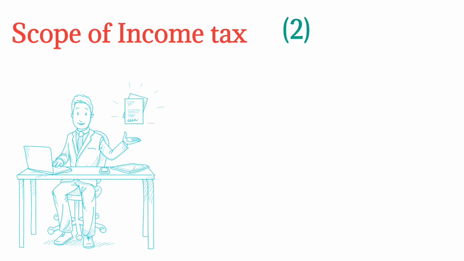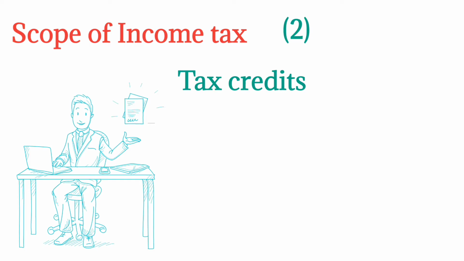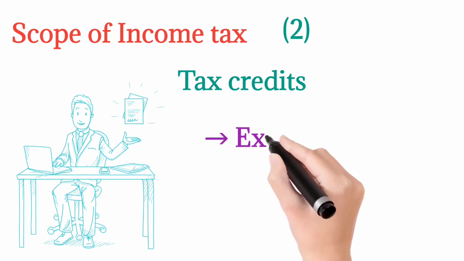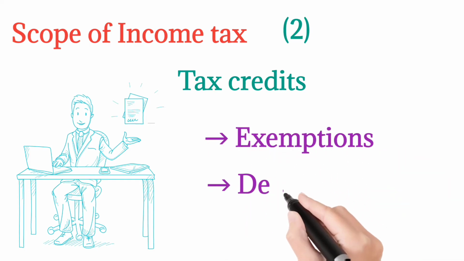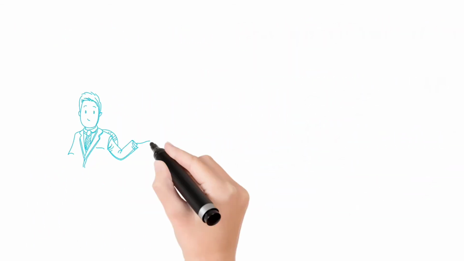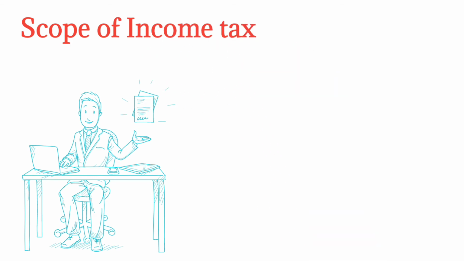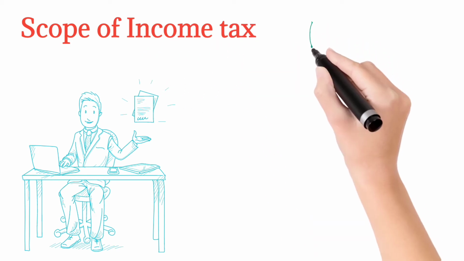The second one that is included in the scope is tax credits. What are the tax credits? One is exemption and another one is deduction. We all know about section 10, that includes the exempted incomes, and the 80C to 80U deductions. We all know about these sections, and these sections are very important in income tax to calculate the exact total income of the individual, right?